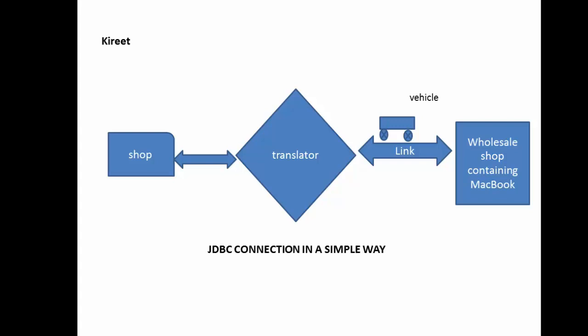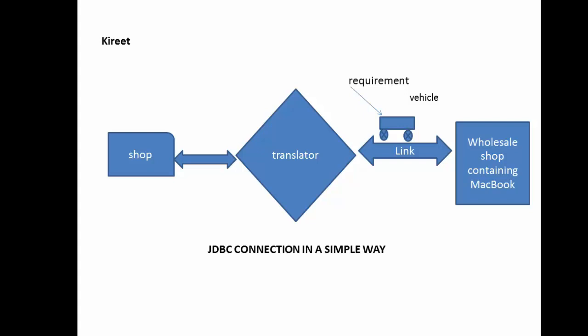In this vehicle you have to put your requirements also, that is the requirement being given by the shop owner. Shop owner means your requirement, because you are the shop owner. This requirement is provided to the translator, and the translator has the vehicle, and in this vehicle he puts these requirements.